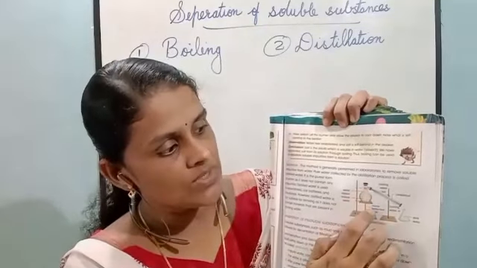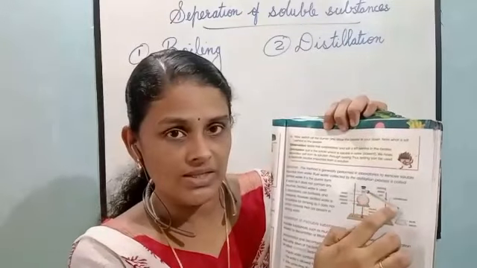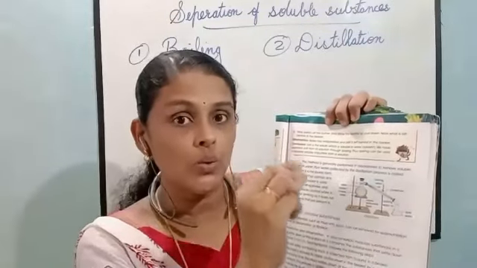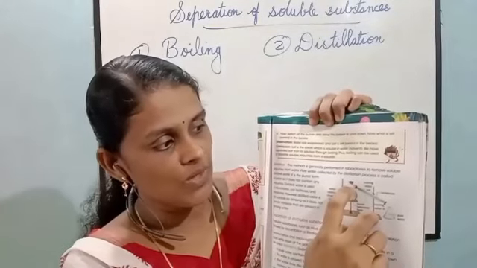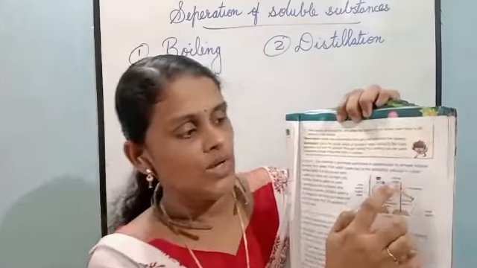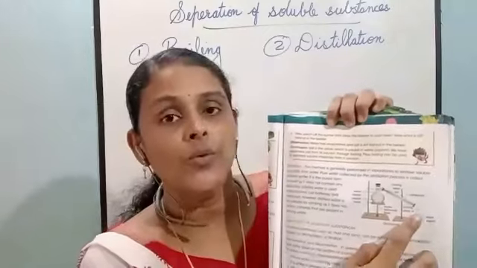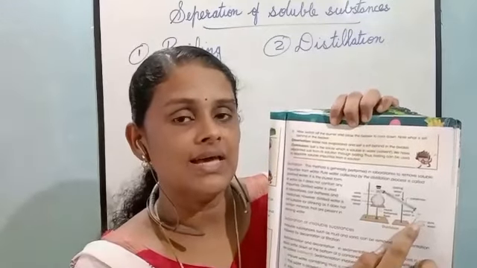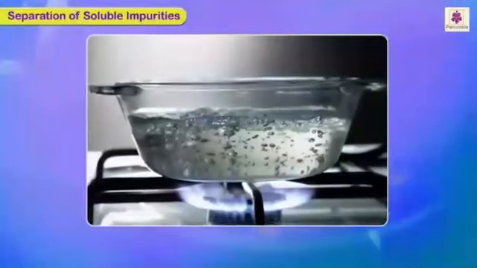Then this round-bottomed flask is connected to the condenser. What is the duty of the condenser? The condenser will cool. The water vapor goes through this condenser, so the water vapor will be cooled inside the condenser and the pure water will be collected inside the conical flask. And this is the distillation process.